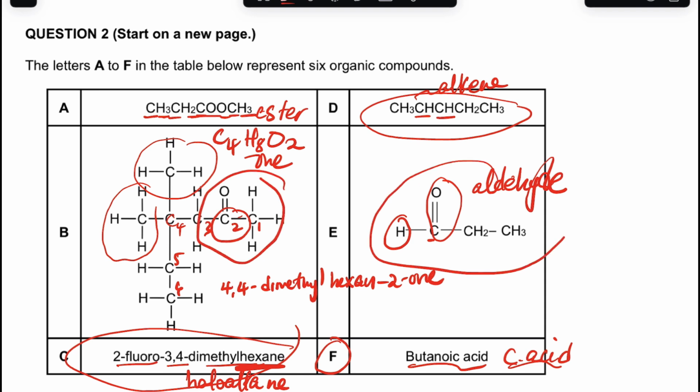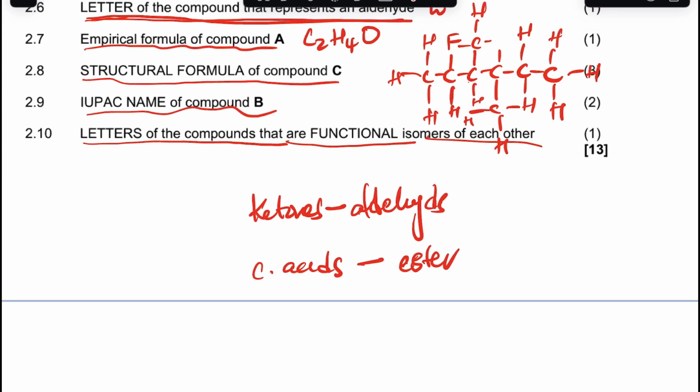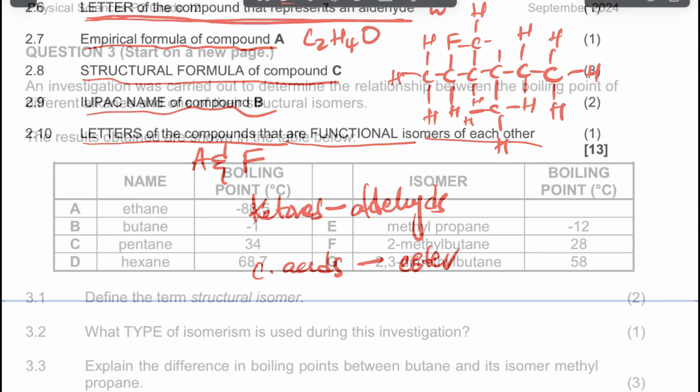Here's the ketone and here's the aldehyde. Are they functional isomers of each other? No, because how many carbons here? 1 2 3. It's 3 carbons. It has to be the same number of carbons here. So the carbons here are more. They are not functional isomers of each other. Let's look at an ester. How many carbons? 4. How many hydrogens? 8. Let's look at this one. How many carbons? 4. That means these ones are functional isomers of each other. So it's A and F. The answer is A and F. I hope I make sense, guys.